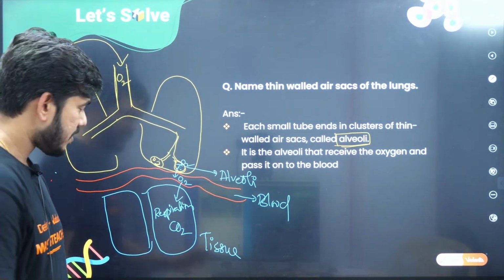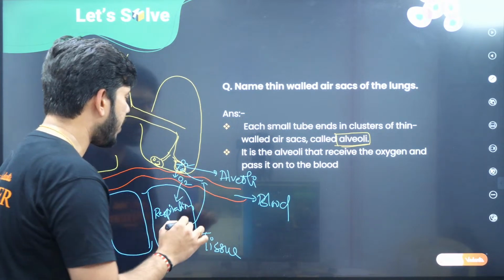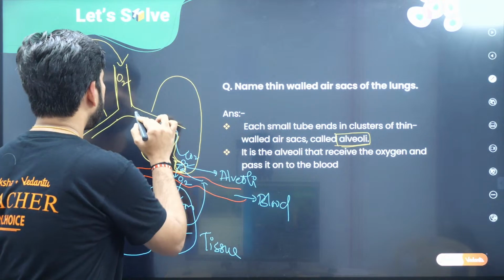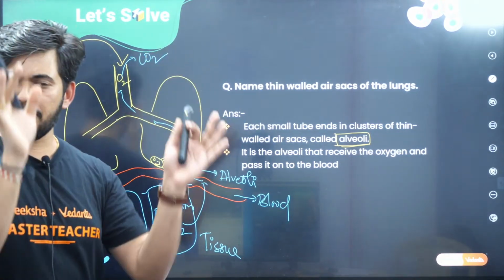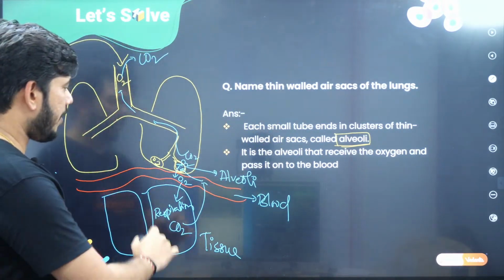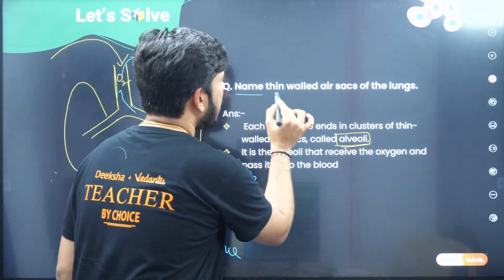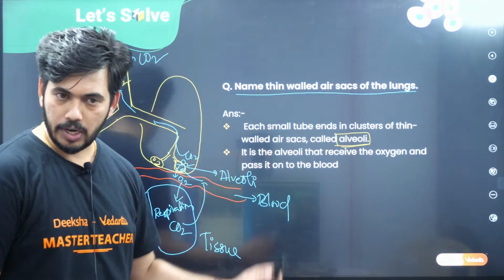You all know about it. That carbon dioxide will be released back to the blood. Blood will pass it to the alveoli, and that carbon dioxide will go outside. So this is a brief idea about it. I explained the function of the alveoli as well. So please remember, the thin-walled air sacs of the lungs are nothing but the alveoli.